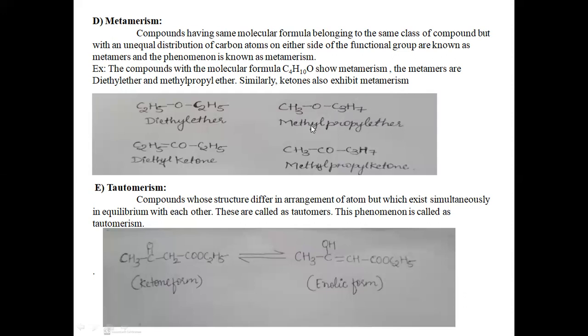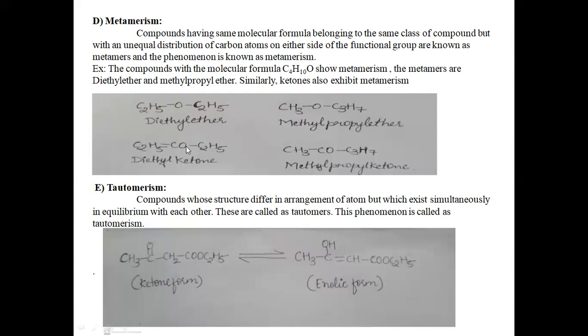So such type of isomers are called metamers. So diethyl ether and methyl propyl ether both act as metamers.